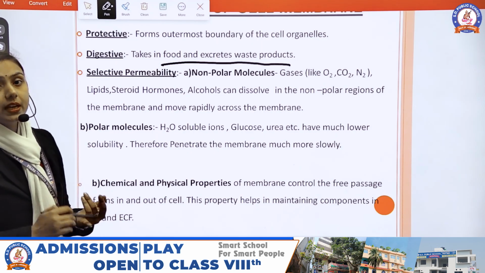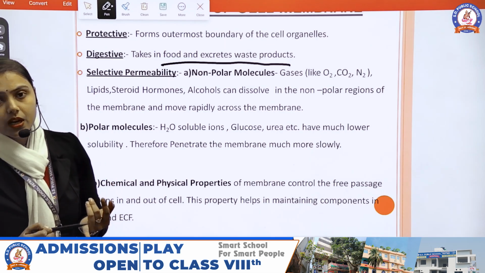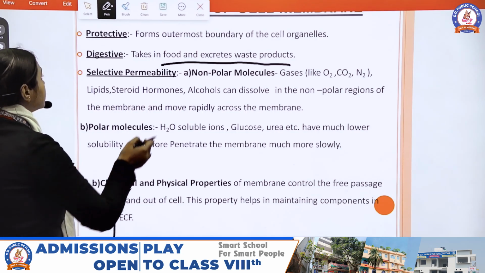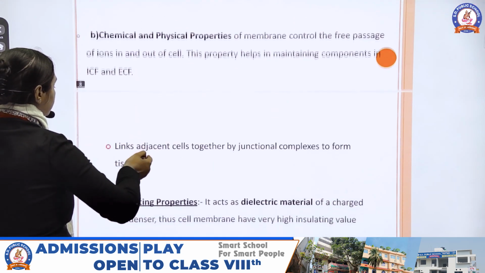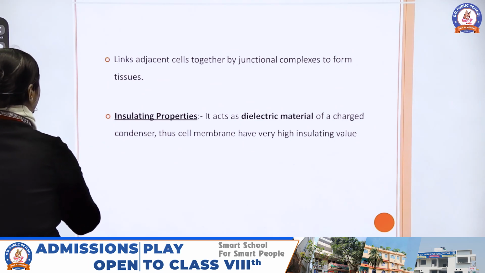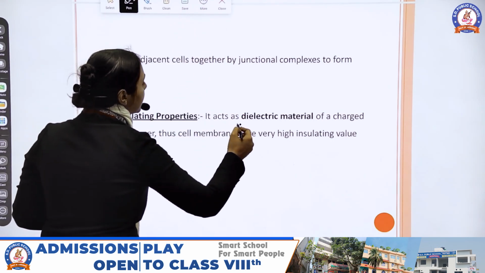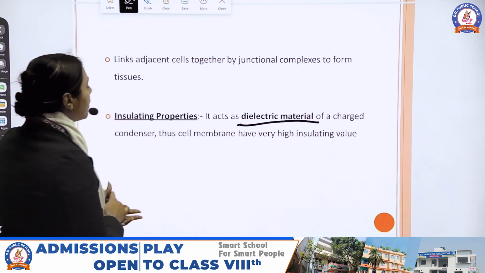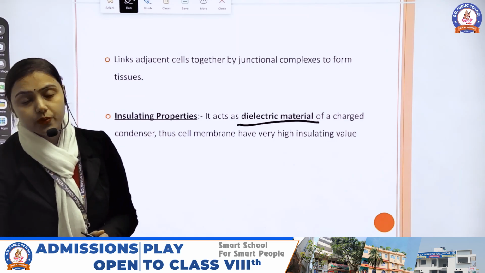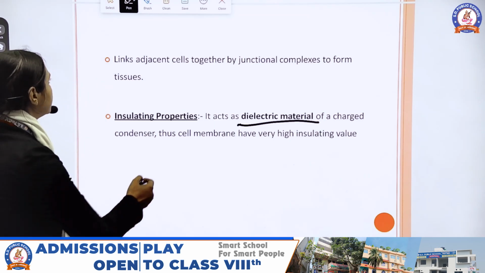That means it only allows the movement of some substances, that is food, waste product, oxygen, nitrogen, carbon dioxide, water, etc. It also acts as a dielectric material of a charge condenser. Thus the cell membrane has a very high insulating value. Every cell membrane has a very high insulating value.